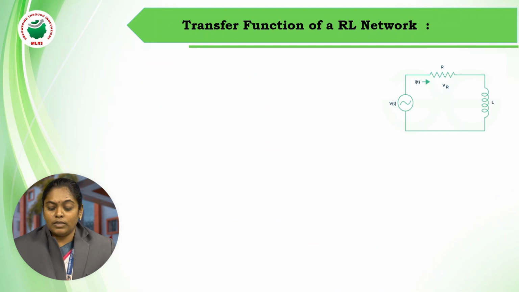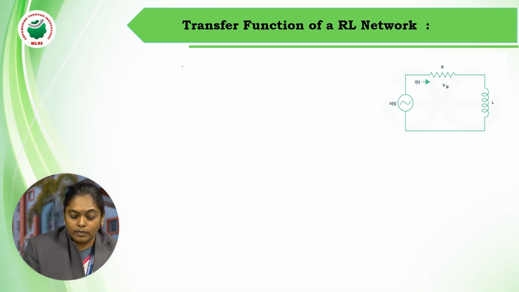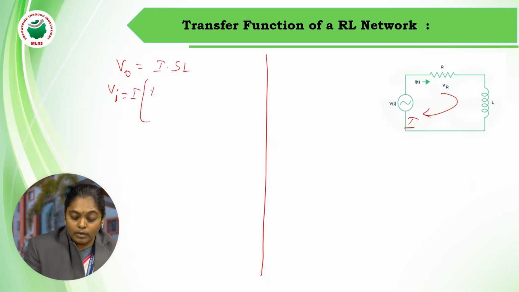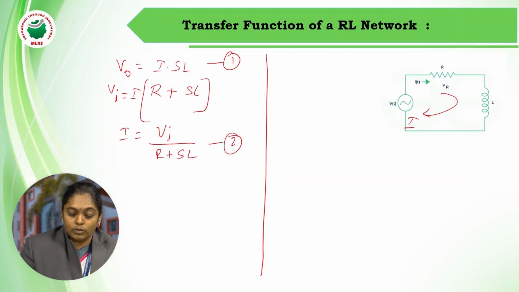Similarly, the next example is finding a transfer function for a given RL network. As usual, the first thing is representing the complete expression in terms of the output voltage. The current flowing through this circuit is I. V naught equal to I into SL, and the input voltage Vi equal to I into the total impedance of the circuit, R plus SL. Make it as equation 1. Represent this in terms of I, R plus SL. Make it as equation 2.